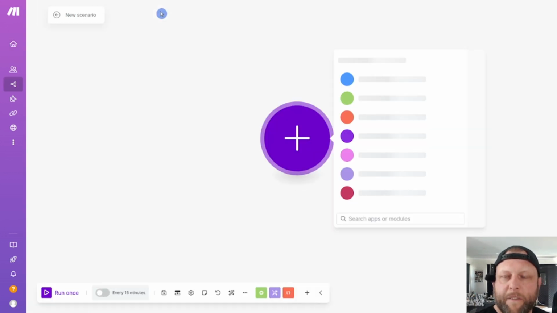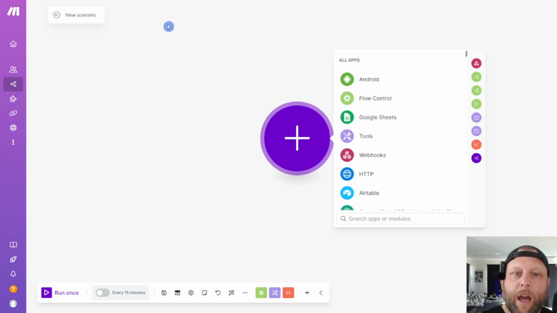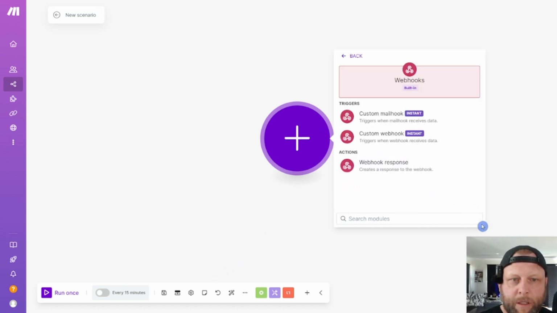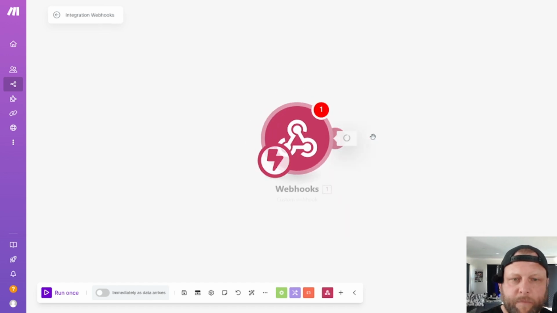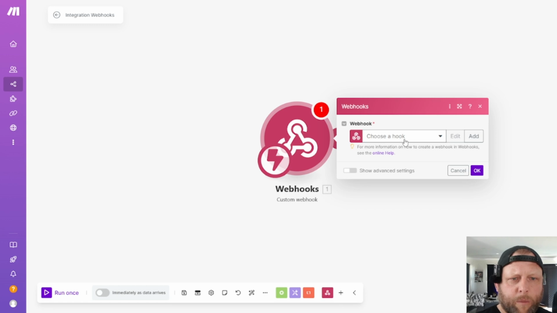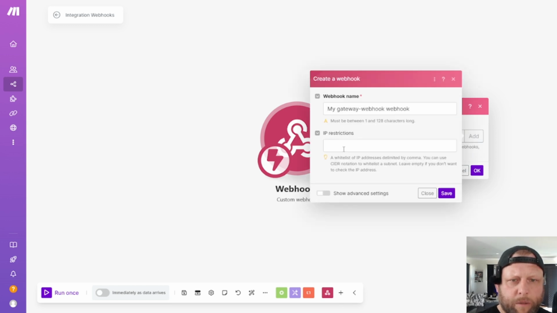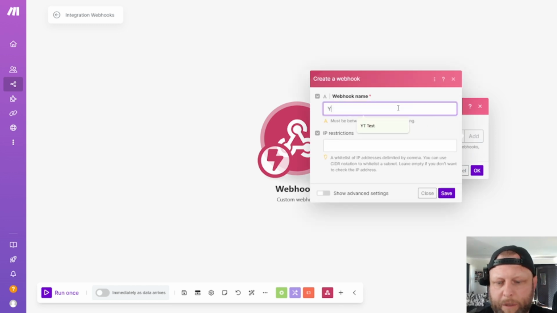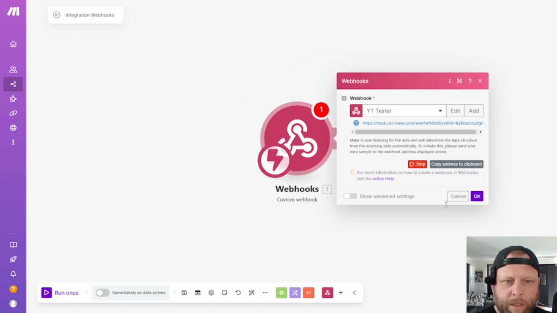And we're going to send things from Vapi to Make via a webhook. It's going to be a webhook. So there's a couple of ones in here. Trigger when the mail receives data, or trigger when the webhook receives data. I'm going to hit on that one. We are going to add a new webhook. It's going to be the YouTube tester. And what it's doing is it's just going to run in here. And this is the actual webhook address. So this is important. We're going to copy this.